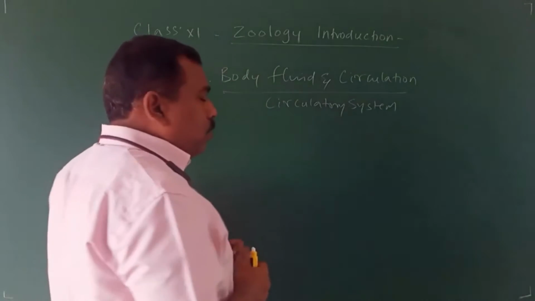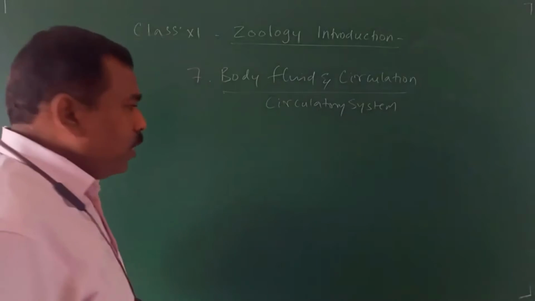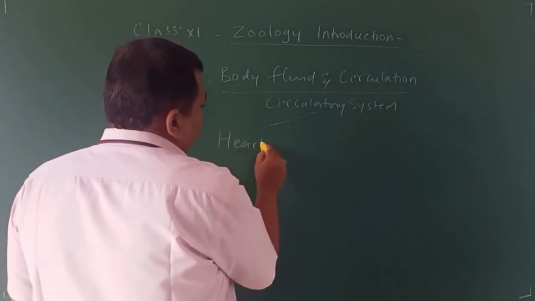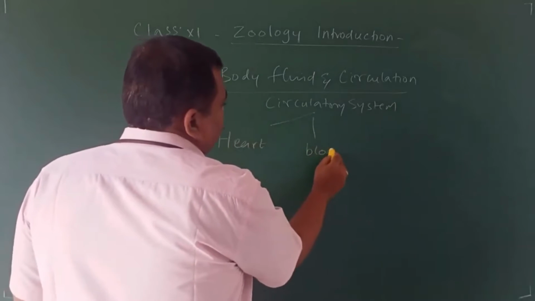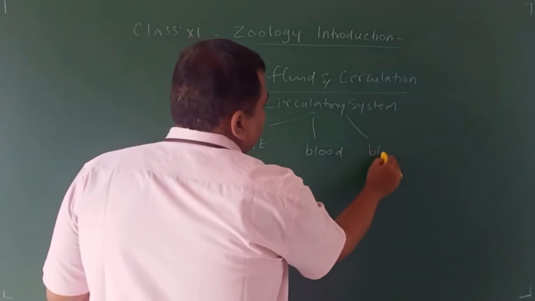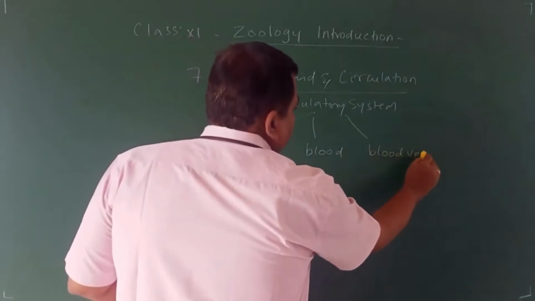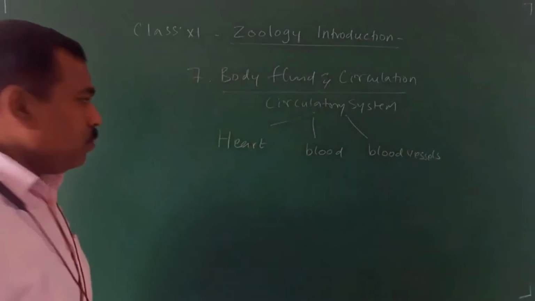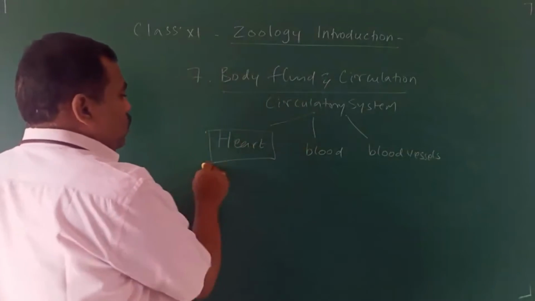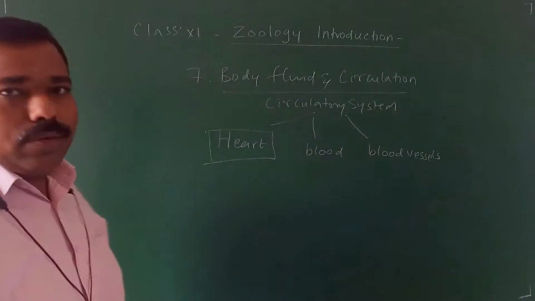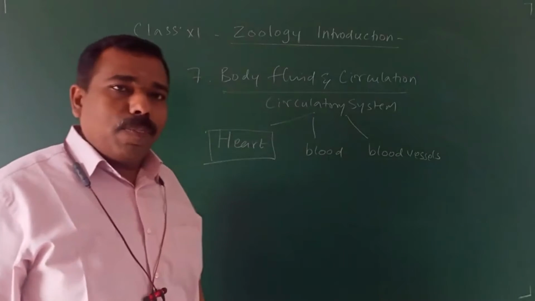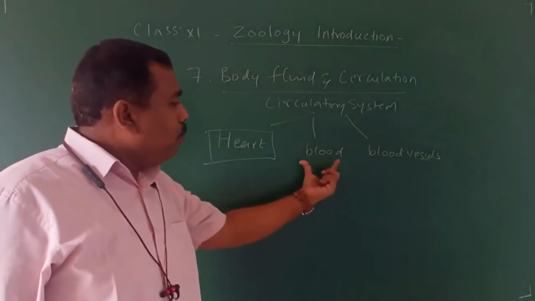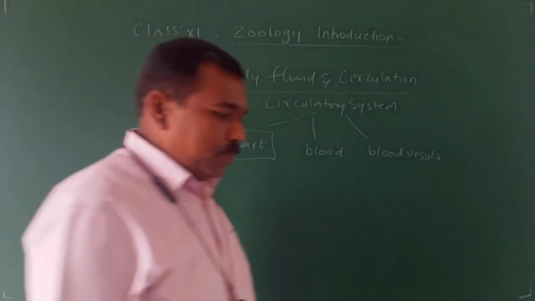What are the organs responsible for the circulatory system? The circulatory system consists of heart, blood, vessels. Among the three, the heart is the major circulatory organ. Body fluid means blood, right?